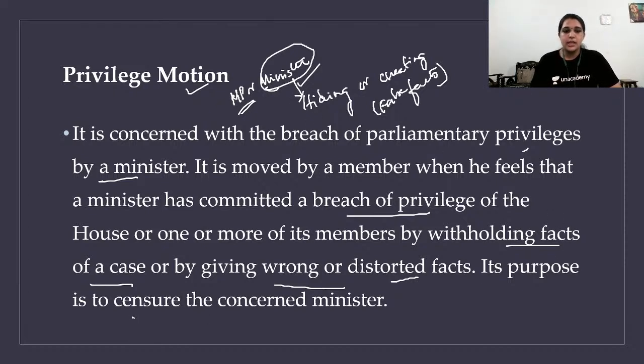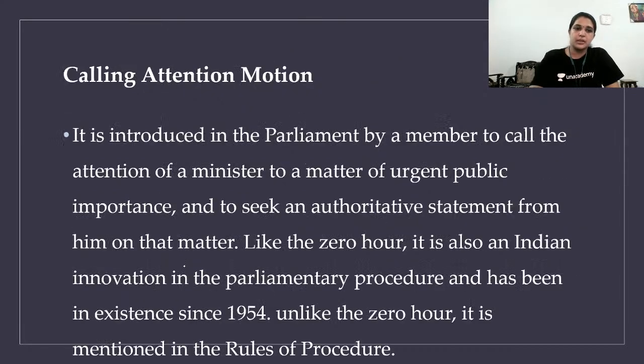Its purpose is to censure the concerned minister. Censure is pointing out that the minister has committed a mistake. So the main reason for a privilege motion is to point out that the minister is committing a mistake. Simple. That's called privilege motion.